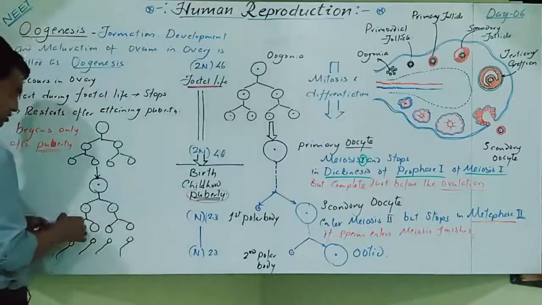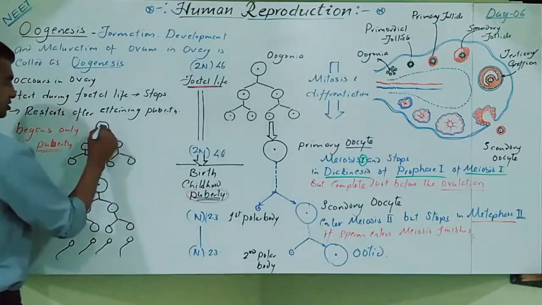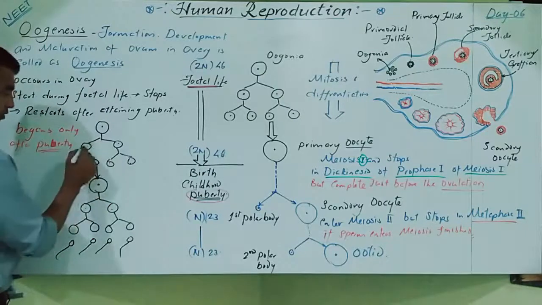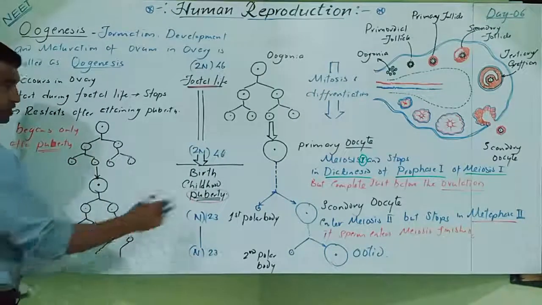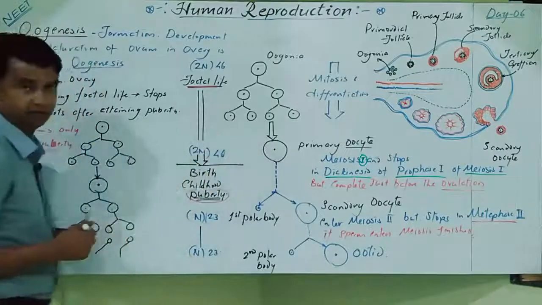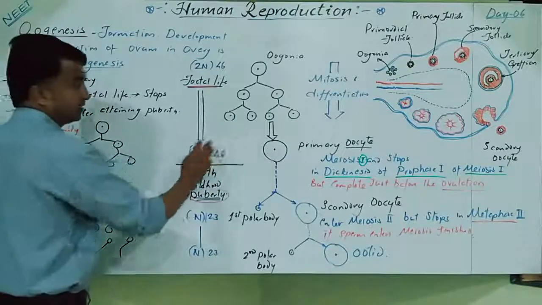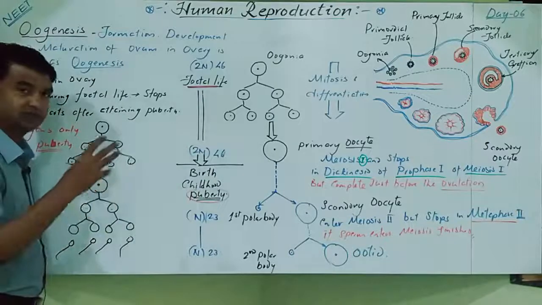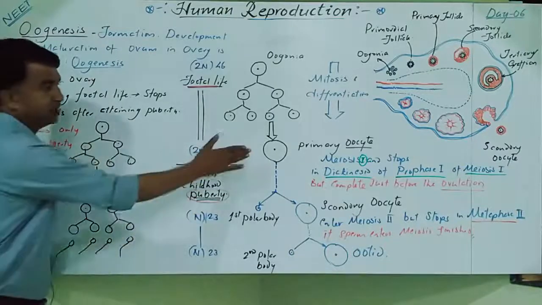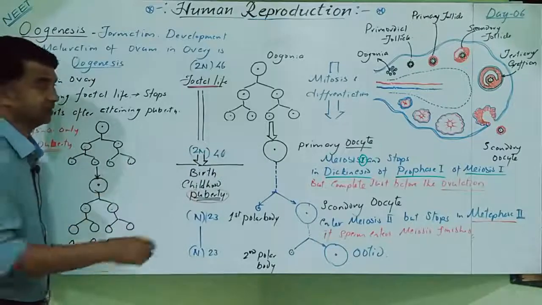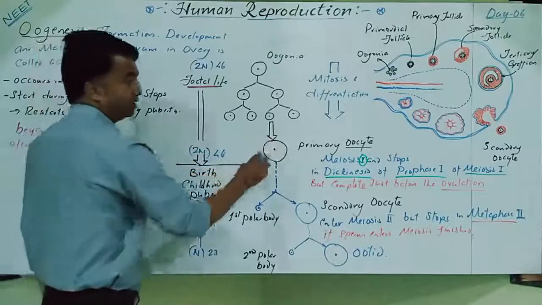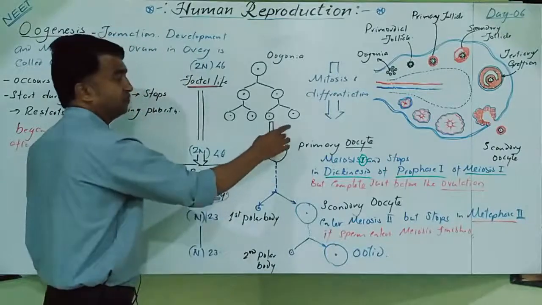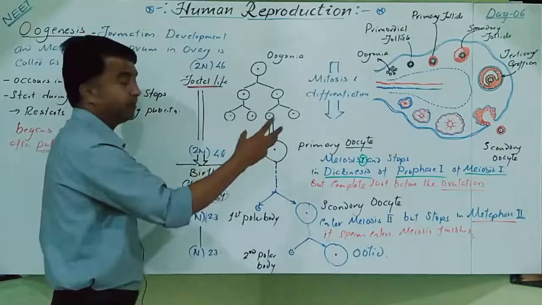This is diploid. So this is a spermatogonia. These are also spermatogonia. Out of that one will develop, that is a primary spermatocyte. This is a primary oocyte. So here the growth phase is a little bit prolonged. Here no drastic changes occur, only the size will marginally increase. But here the size increases on a larger scale. Here, in some organisms, the deposition of yolk also takes place. That's why vitellogenesis occurs. So the growth phase shows dramatic changes.